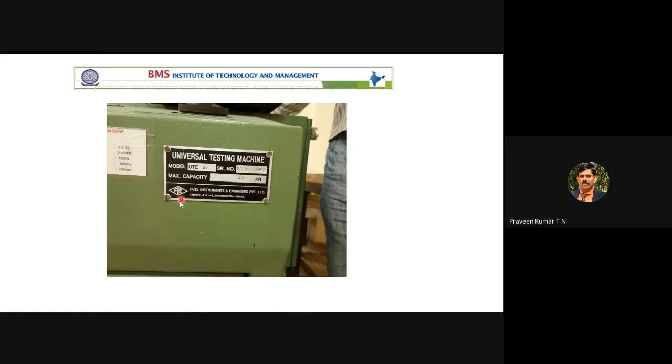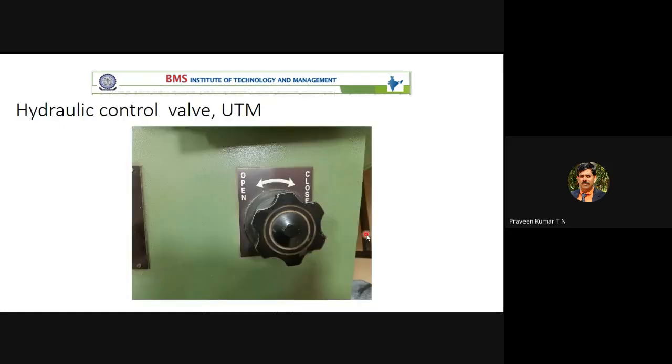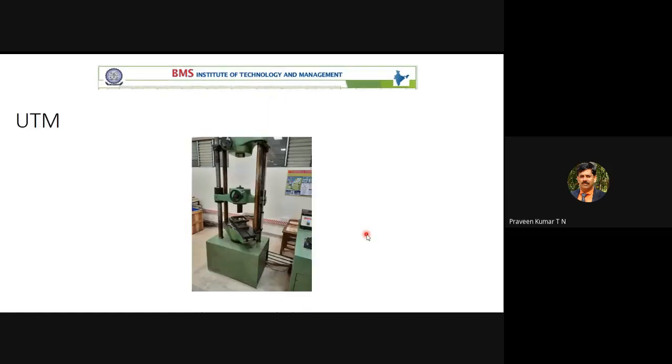The manufacturer is Fuel Instruments and Engineers, normally referred to as FIE. This is the actual photograph of the universal testing machine. Already you have seen the video. This is the photograph. You keep the workpiece here.